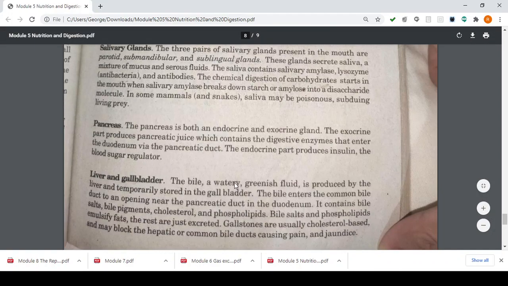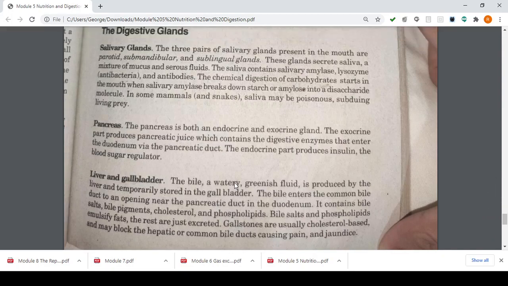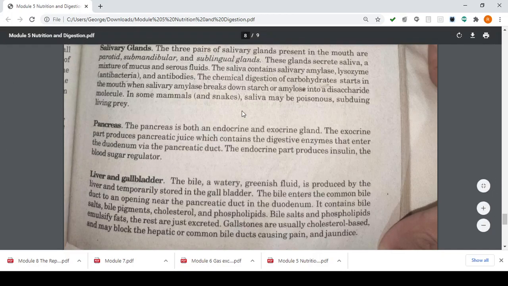Next, we have your pancreas. The pancreas is both an endocrine and exocrine gland. The exocrine part produces pancreatic juices which contain the digestive enzymes that enter the duodenum via the pancreatic duct. The endocrine part produces insulin, the blood sugar regulator. So again, the pancreas produces pancreatic juice containing digestive enzymes that enter the duodenum via the pancreatic duct. Simply put, the pancreas produces juices that control our blood sugar, regulating what enters our body. So that is the purpose of our pancreas.